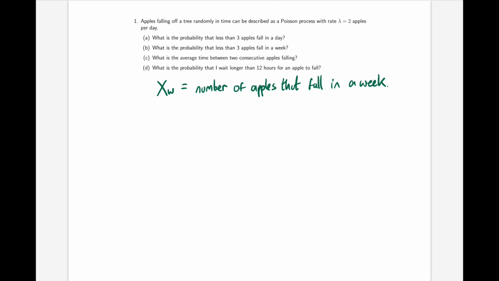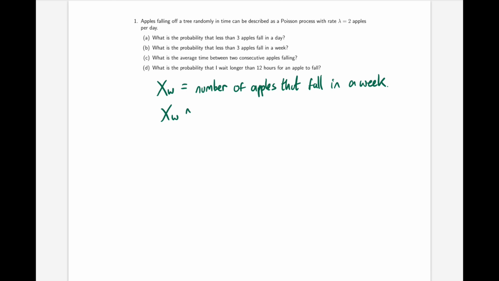Now we know that apples falling off a tree randomly in time can be described as a Poisson process, and we know that if we care about the time interval of a day, we have lambda equals 2 apples per day. So what do we know about xw, the number that fall in a week?